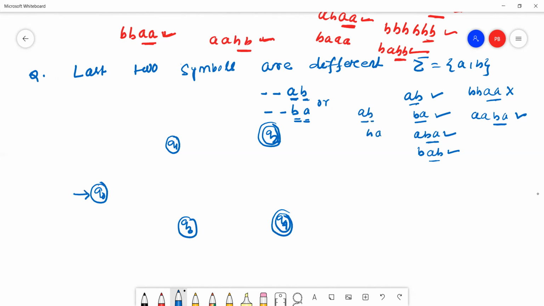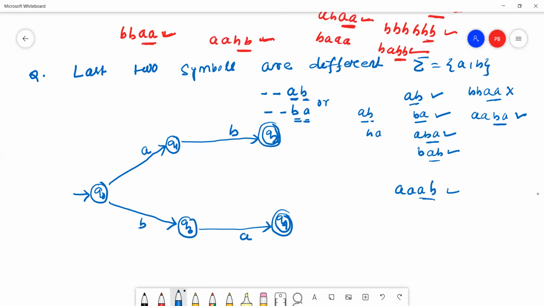This is my initial state. Either the last two symbols are different, AB or BA. This is a valid string because the last two symbols are different.